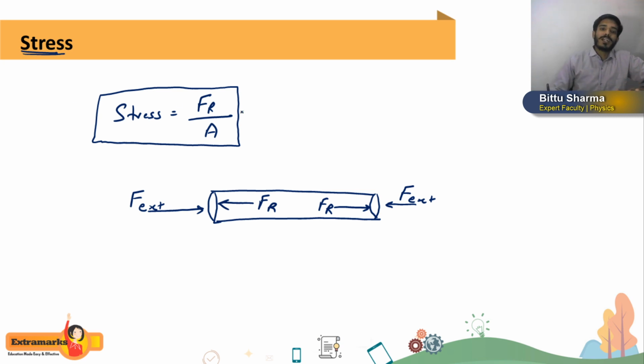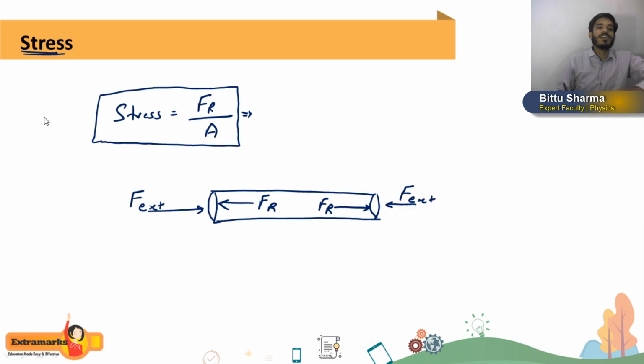After some time I will itself write stress is equal to force by area, and I will not write again and again that stress is restoring force. It is understood that the restoring force is equal to the external force. Now the next thing which we have to see is strain.